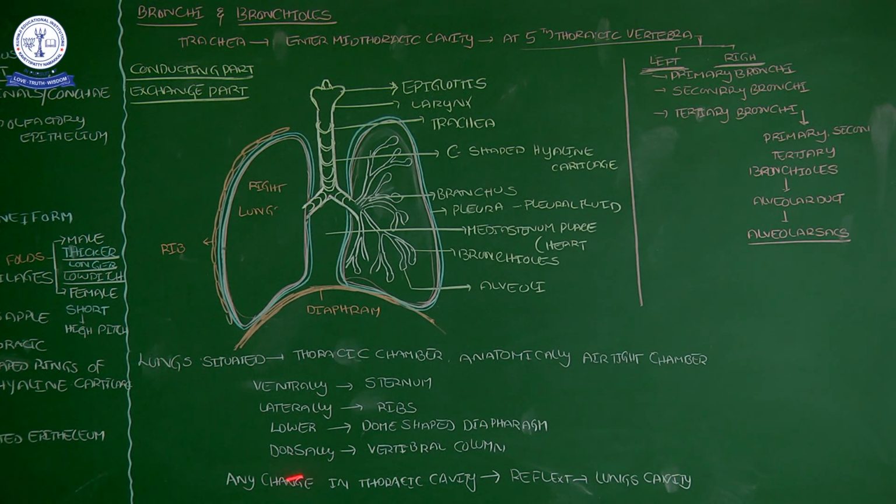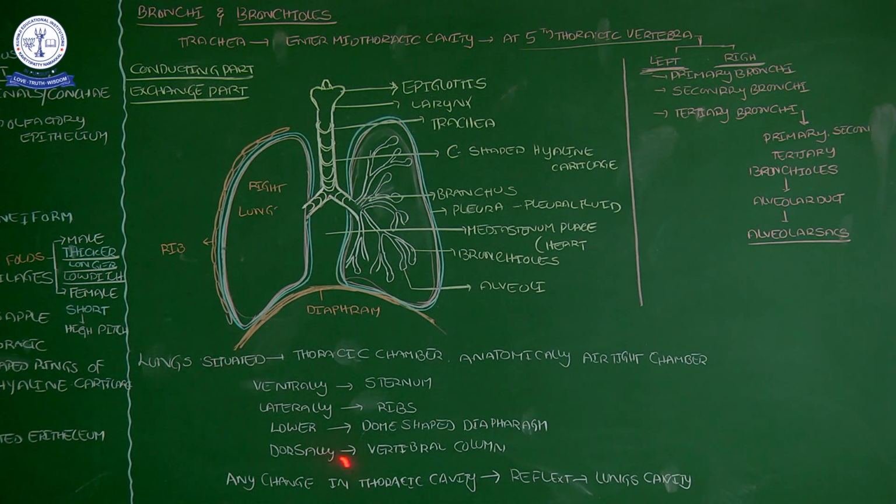So if any change happens in this thoracic cavity, that change is reflected in the lung capacity. If you want to breathe forcibly, at that time the thoracic cavity will be enlarged.